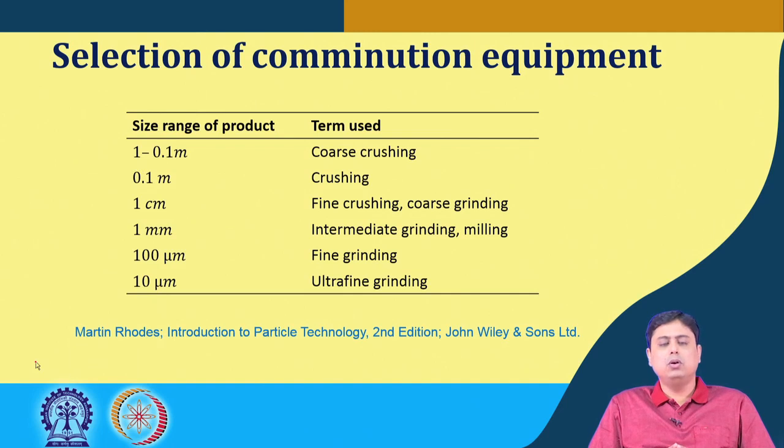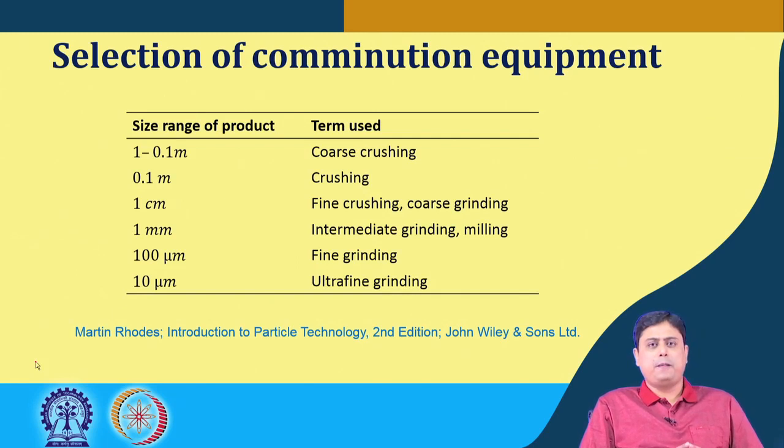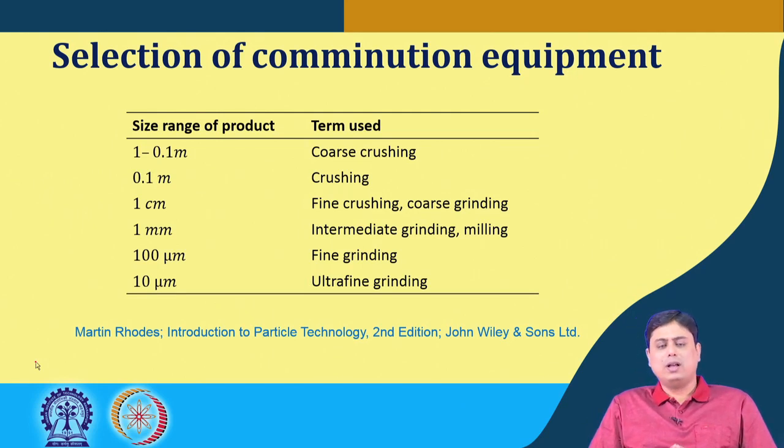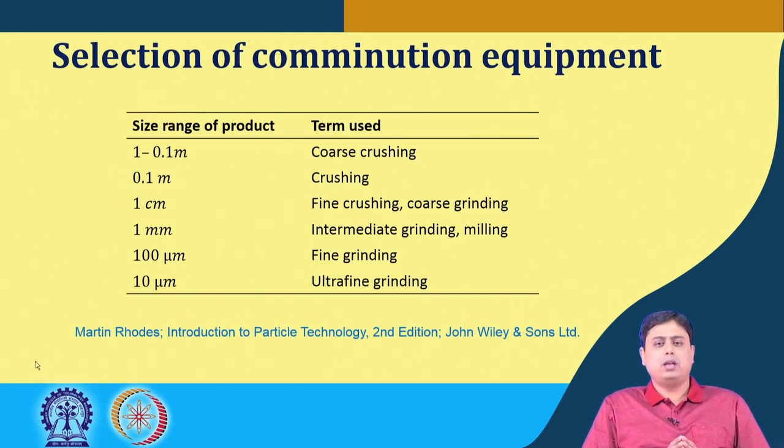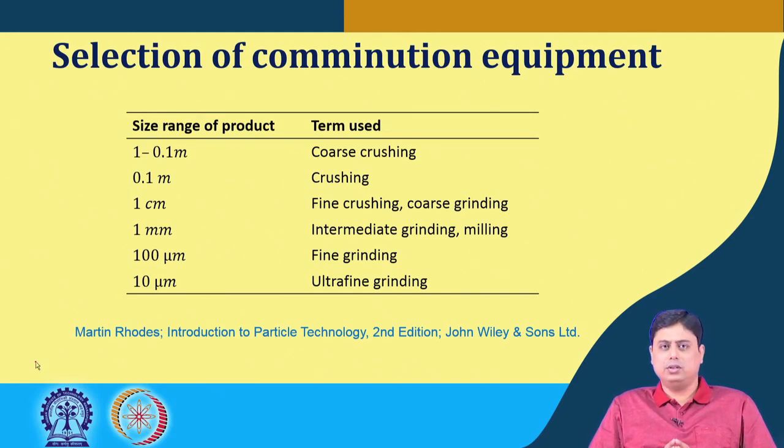When it goes below, in the order of 0.1 meter, we say the crushing operation is happening. For finer crushing, the size range goes below 1 centimeter. So when we handle the product size to a desired value of say 1 centimeter or nearer to that value, we say fine crushing or coarse grinding is required.